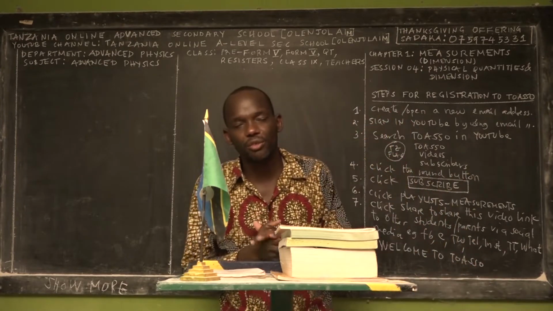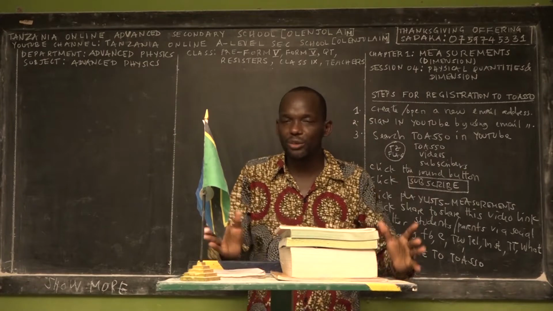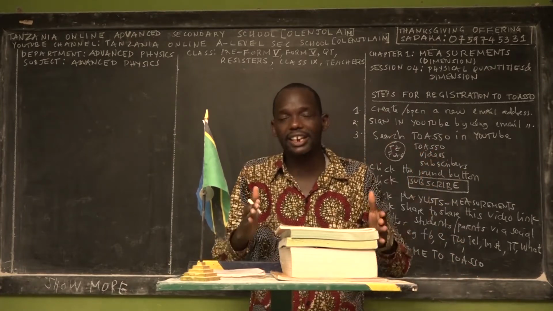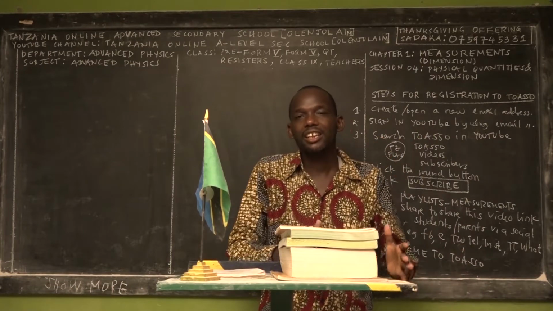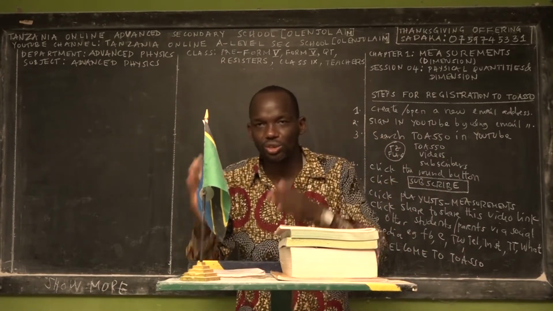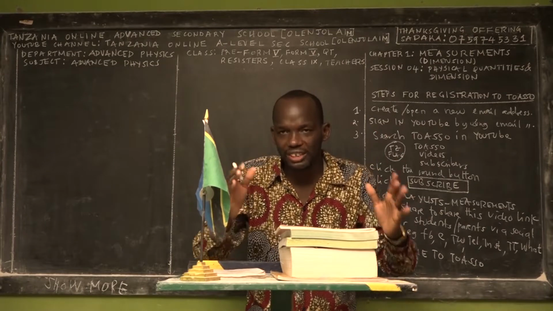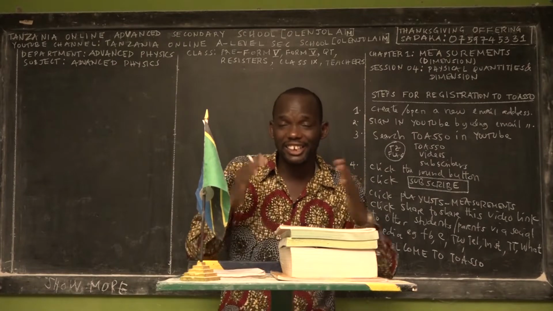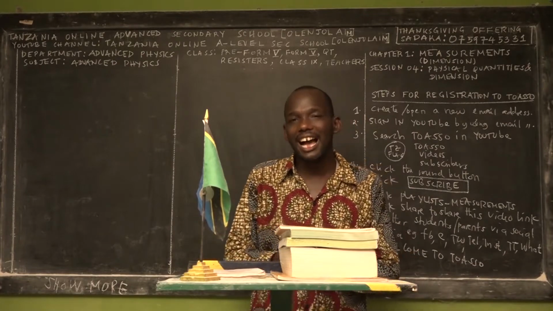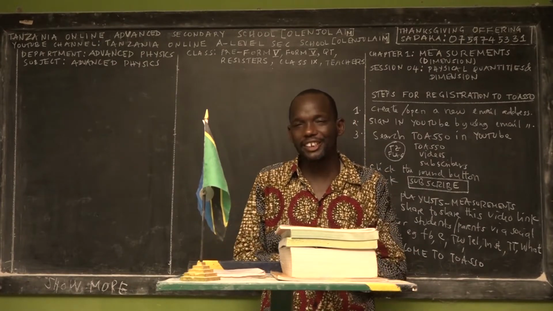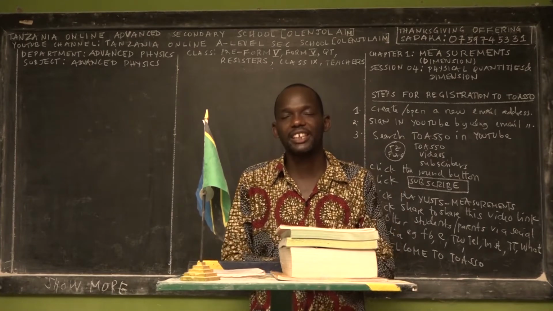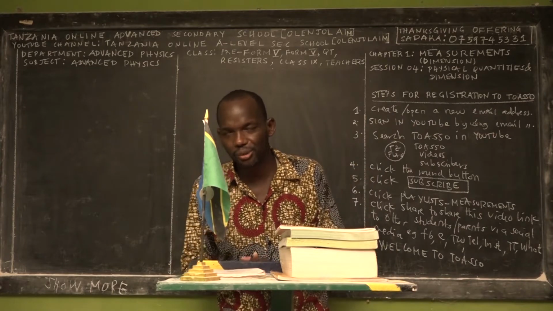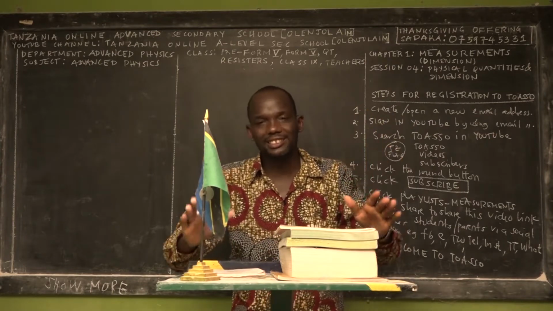So the main objective of TOASO is to teach you how to think outside of the class, how to think differently, and how to use this information to solve real life problems. Because now you're an advanced secondary student, you have to think to solve at least intermediate and even complicated real life problems, because your level of thinking is quite different from your level of thinking in ordinary secondary education studies. So that is the point of focus.